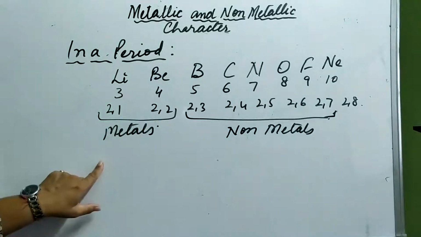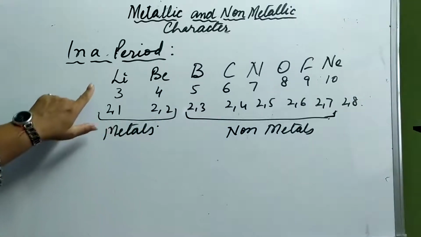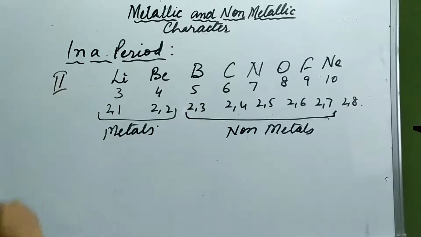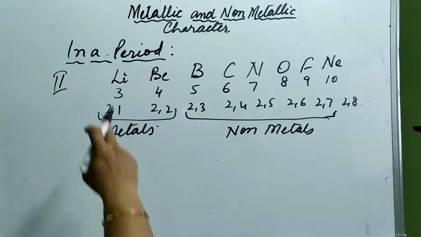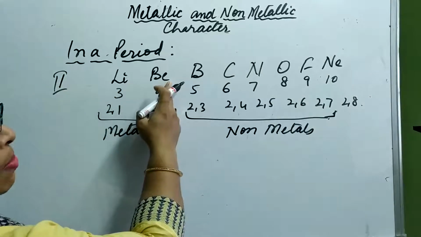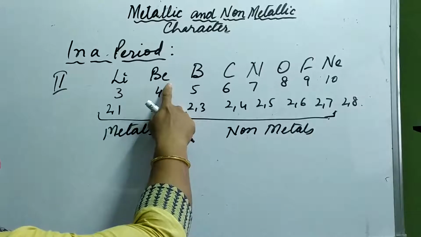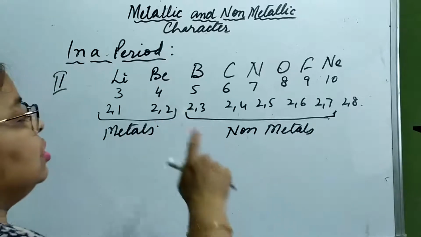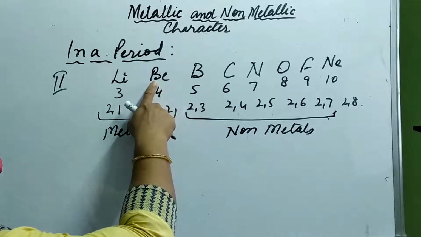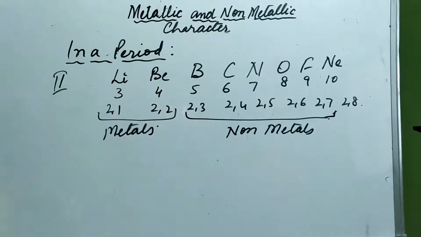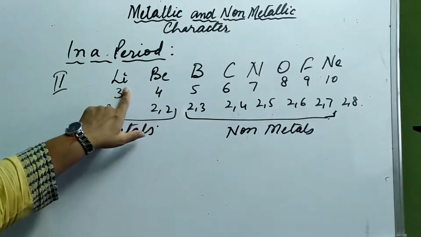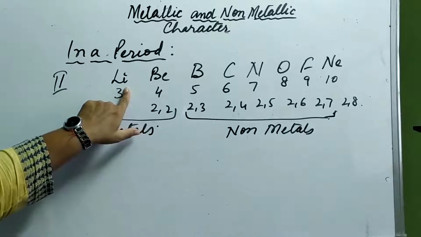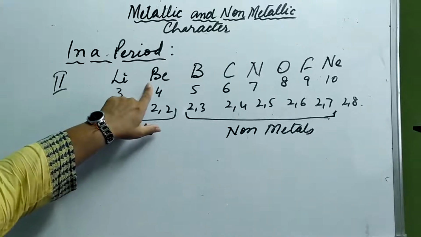In the second period, the most electropositive element is lithium. Lithium has the tendency to lose electrons more as compared to beryllium. Why? Because of the effective nuclear charge. The effective nuclear charge on beryllium is more as compared to lithium, so the tendency to lose electrons in beryllium is less. So lithium is more electropositive as compared to beryllium.